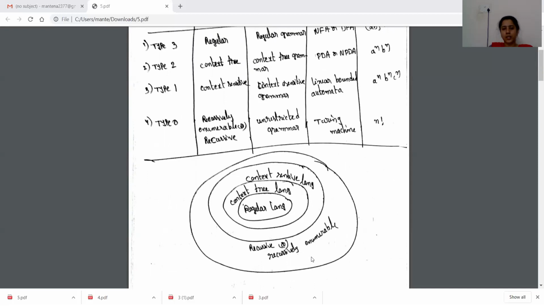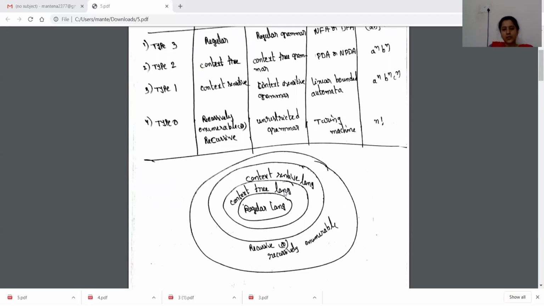And this is the relationship between all the four types of languages. Regular languages are a subset of context-free languages. Context-free languages are a subset of context-sensitive languages. Context-sensitive languages are a subset of recursive or recursively enumerable languages. What it means is, all regular languages are context-free, context-sensitive, and type 0 languages.